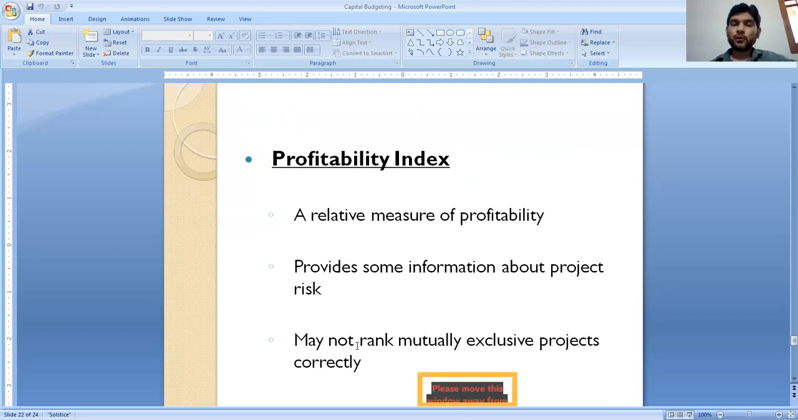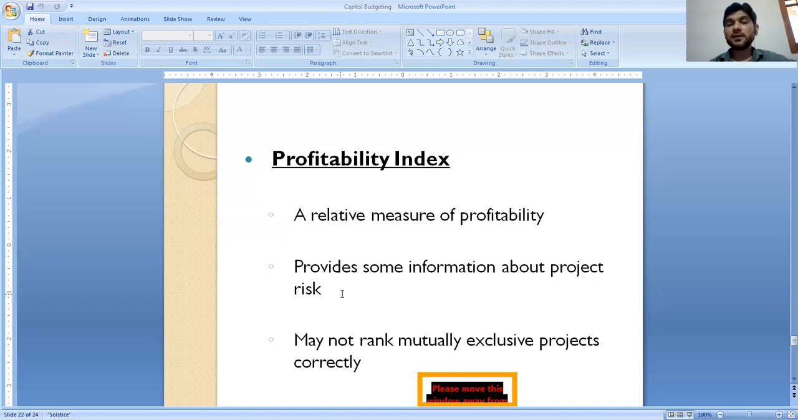Next technique is profitability index. What are the pros and cons of profitability index? It is a relative measure of profitability, as this technique is very closely associated with NPV. It provides some information about project risk. NPV does not provide any information about project risk. Discounted payback period provides information based on liquidity and risk. Profitability index also provides some information based on project risk.